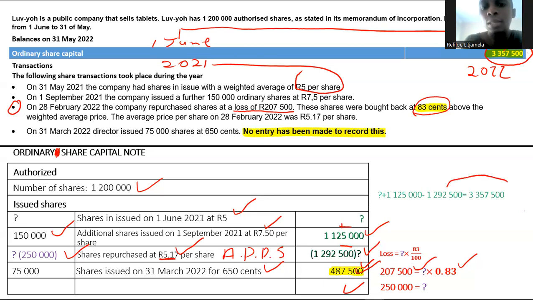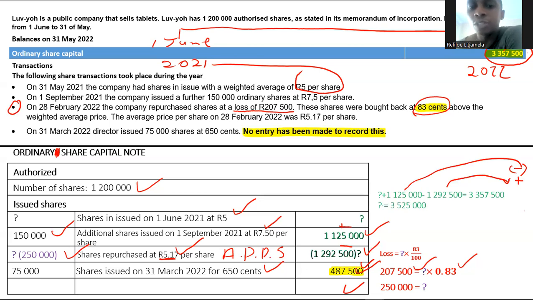When it goes to the other side, it's going to be positive, and this will go to the other side. When it goes to the other side, it's going to be negative. So when you take this 3,357,500 and you add it with this 1,292,500 and you minus 1,125,000, it'll give you your share capital at the beginning of the financial year.